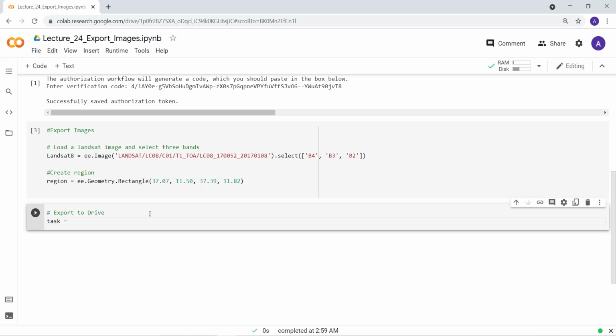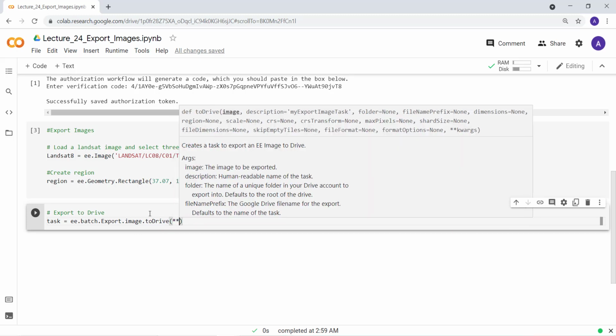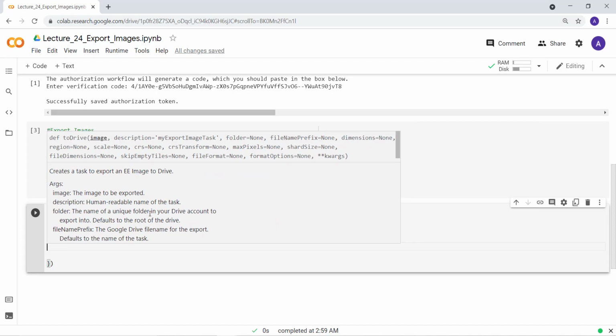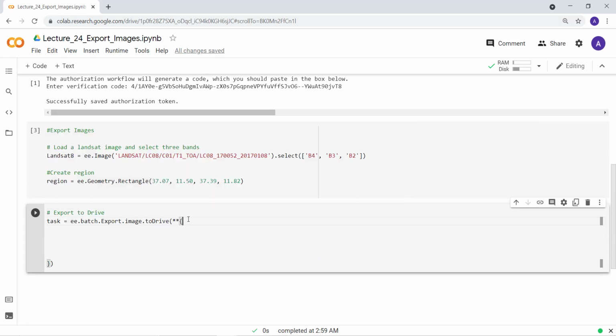Okay, and then I'll use batch to batch export, and then export image to drive. And I'll create a bracket, and actually need to open a curly bracket to enter my parameters for the export.